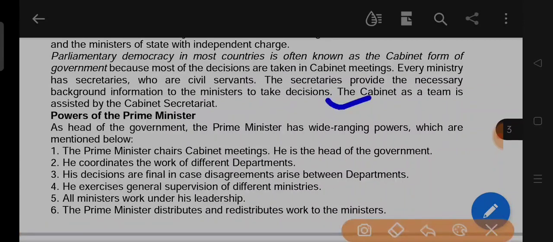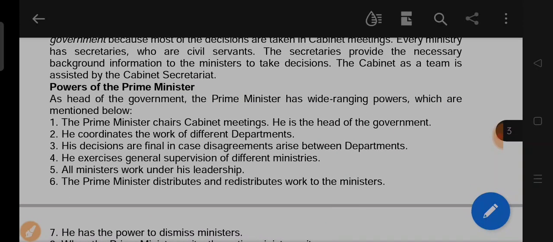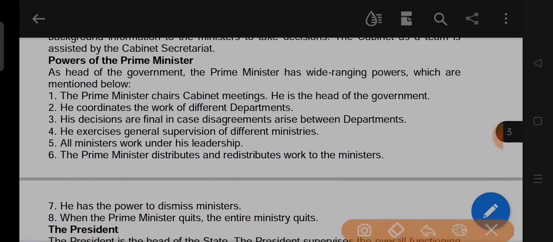The cabinet as a team is assisted by the cabinet secretariat. Next heading is powers of the Prime Minister. We will study about the powers of the Prime Minister of the country. As head of the government, the Prime Minister has wide ranging powers which are mentioned below.